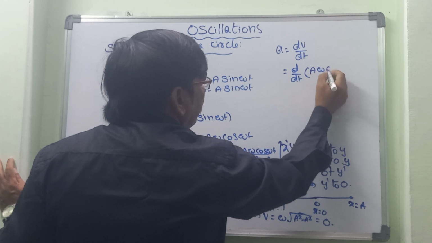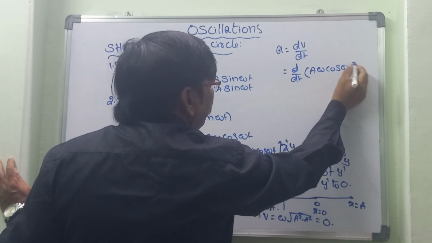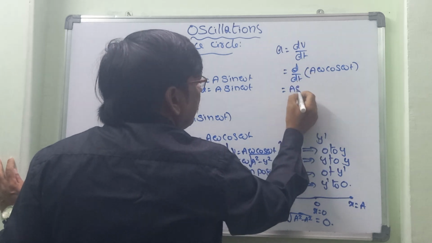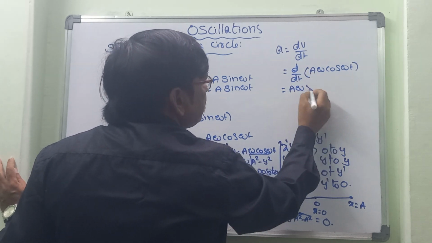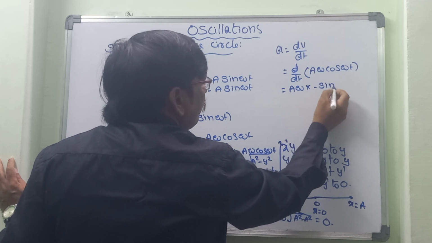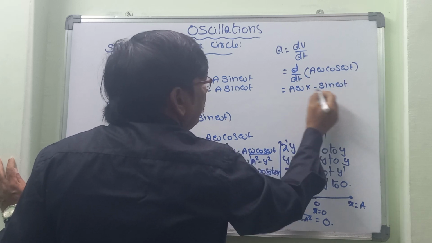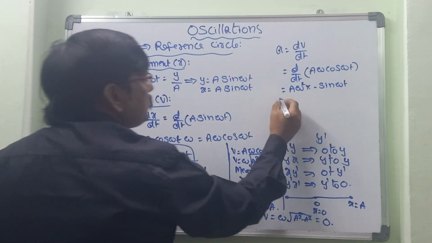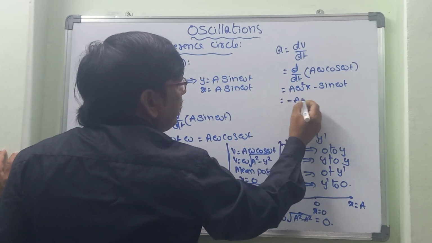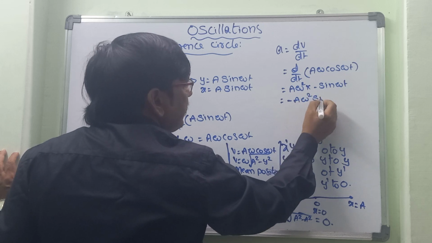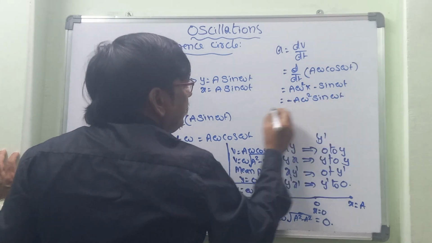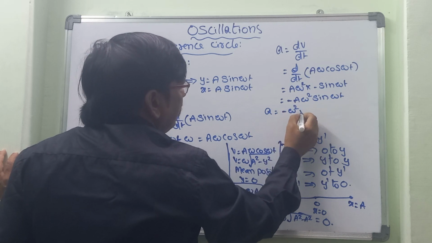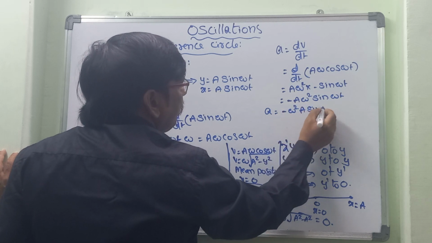Here a omega is constant, and the derivative of cos omega t is minus sin omega t, and omega comes again from the differentiation. So that is equal to minus a omega square sin omega t. We can reframe this as minus omega square times a sin omega t.